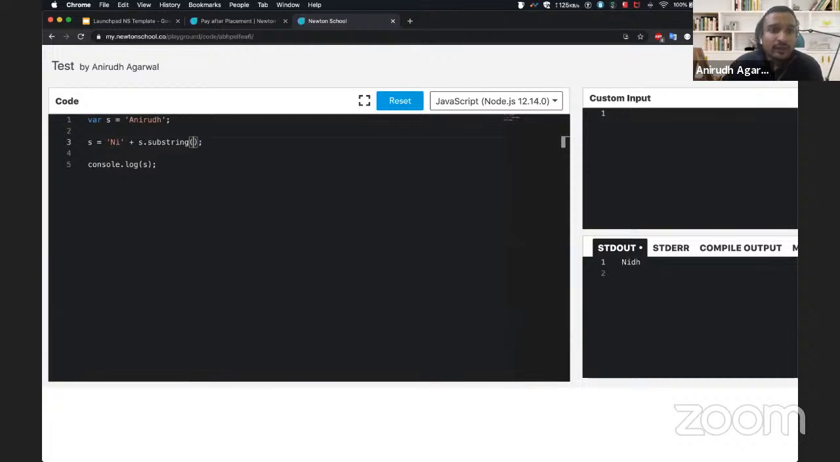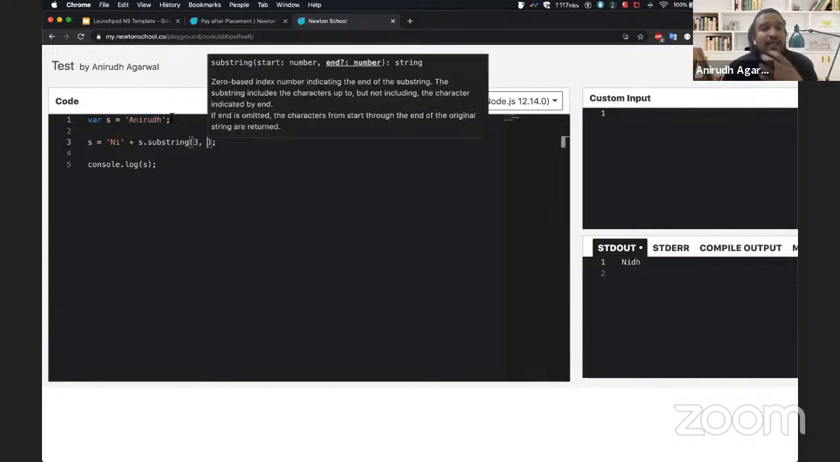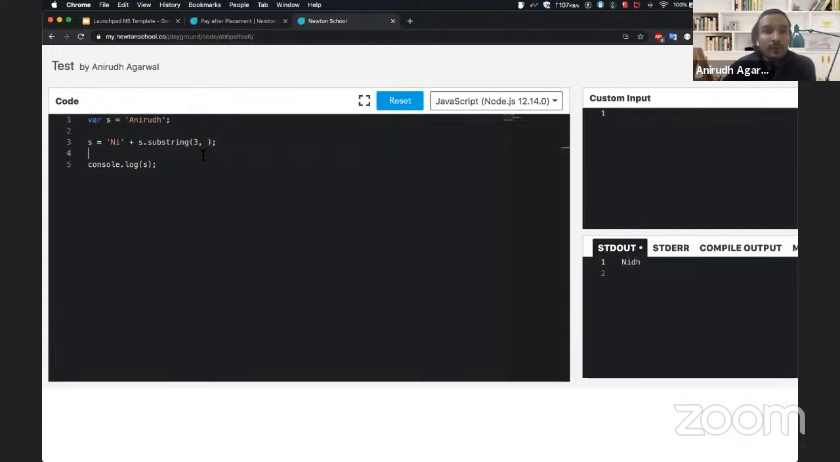And let's say I want to give it just a value of RU. What I would do is take 0, 1, 2, 3. So I'll give it an index of 3, and it says that it is 0 based index, the substring includes the character up to, but not including. So if I want to get it, I will give it, this is not included.